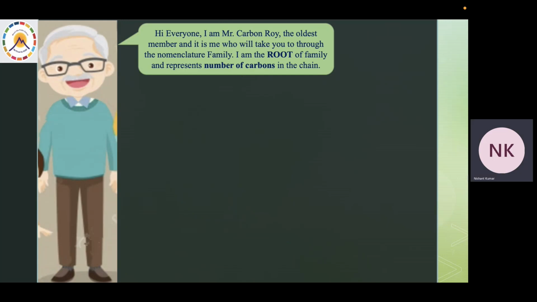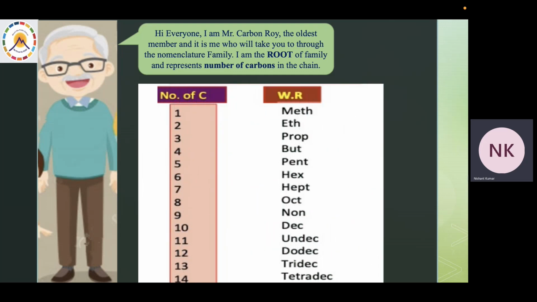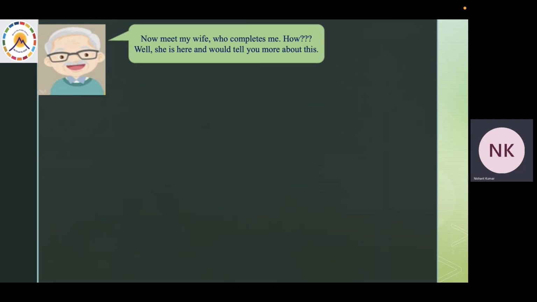Hi everyone, I am Mr. Carbon Roy, the oldest member, and it is me who will take you through the nomenclature family. I'm the root of the family and represent the number of carbons in the chain. For example, if the number of carbons in the chain is 1, then my root becomes meth. If it is 2, my name becomes eth. For 3, it becomes prop, and so on. The chain length goes on and on. Now meet my wife who completes me. How? Well, she is here and will tell you more about this.